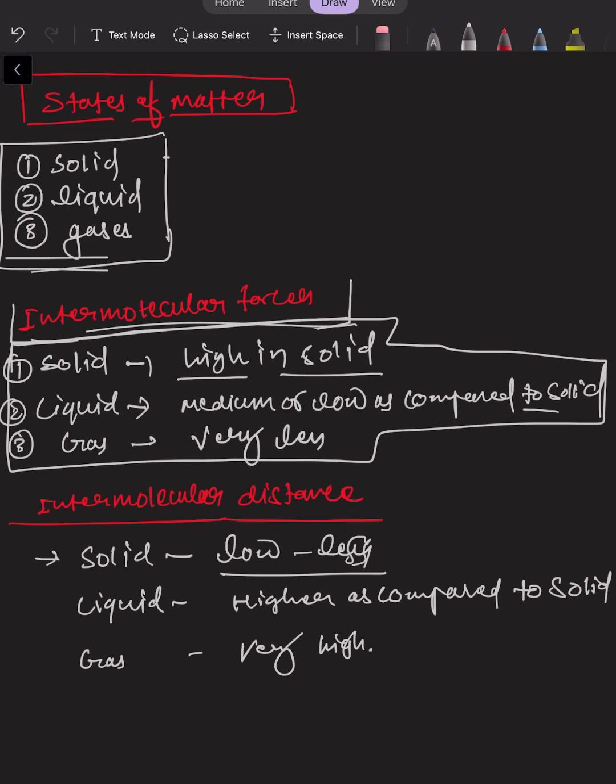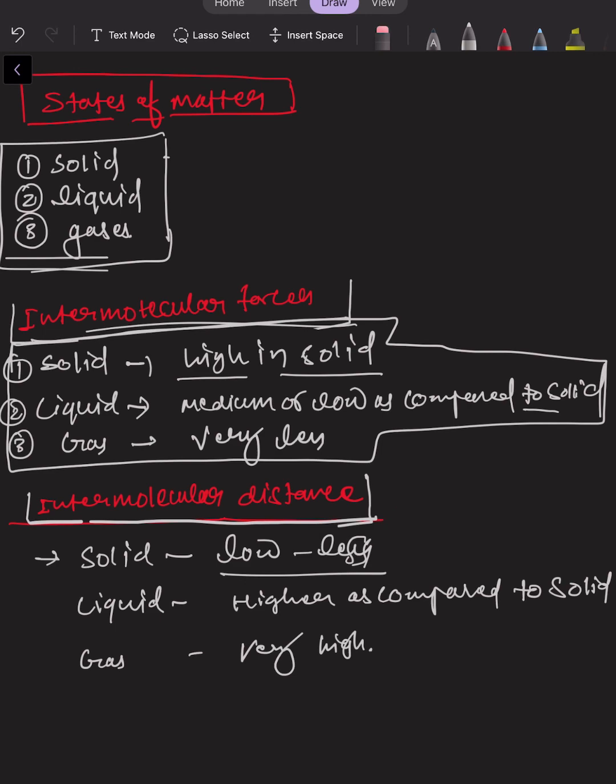If we take intermolecular distance as a subject, then the solid has very low intermolecular distance, while the liquid is a little higher as compared to solid, and in case of gas, it is very high as compared to both solid and liquid.